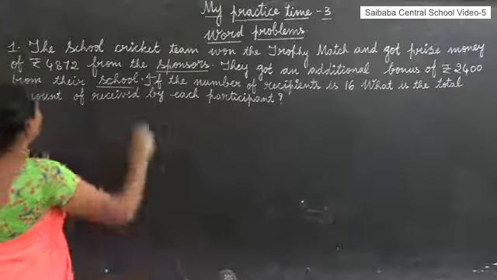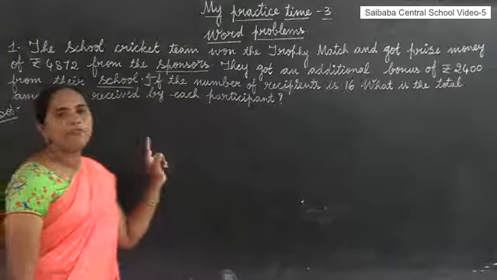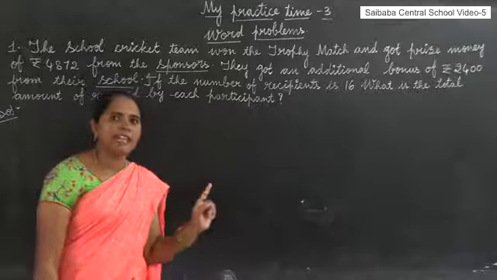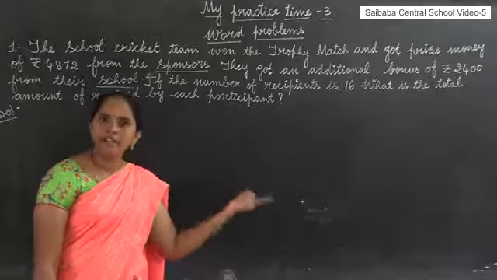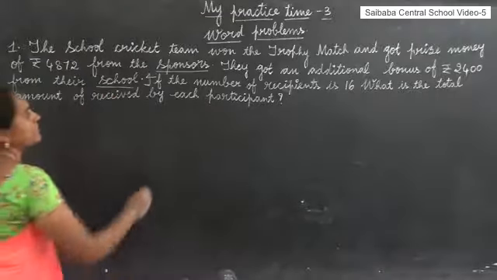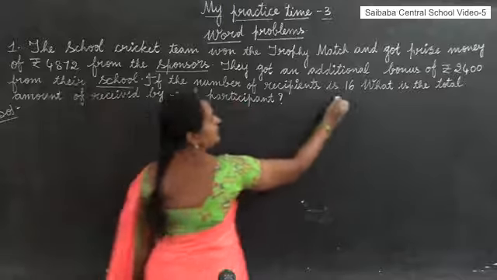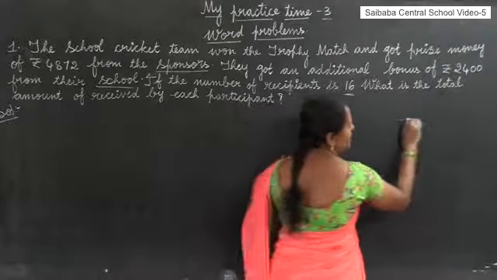So here they have given two amounts. One is got from the sponsors and another amount is got from the school. How many participants are there? 16 participants are there.